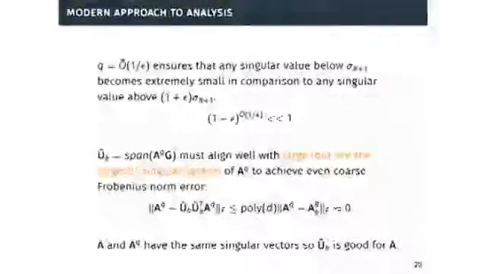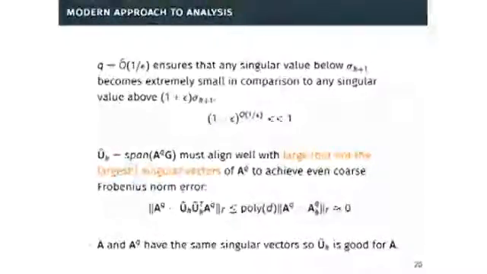The final step is we know that A and A^q have the same singular vectors, so if U tilde k is good for A^q, it's good for A, and this is the basic algorithm.